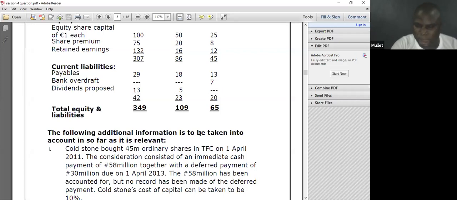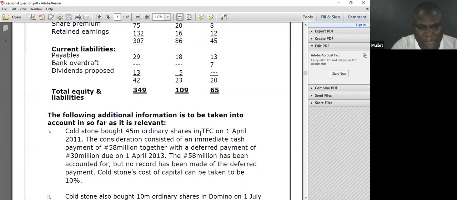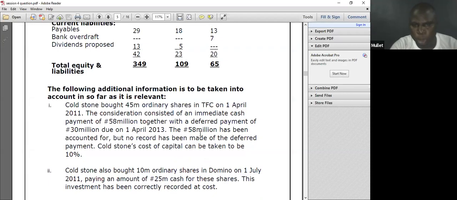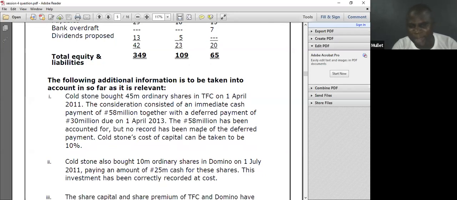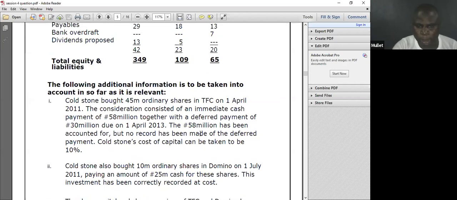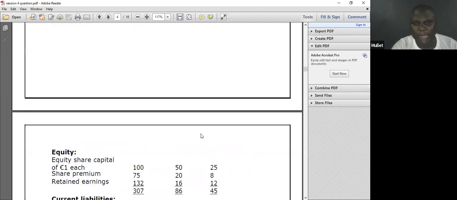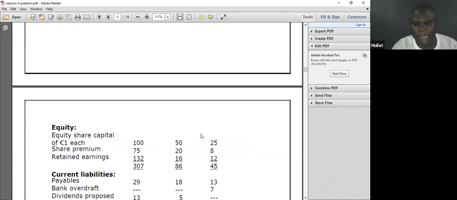I will still come back to it, but I want to know which investment is the other one, Domino. Then I say, oh, Custom also bought 10 million shares in Domino on 1st July 2011. What is the total number of shares in Domino before you bought 10? I will quickly test that. Let me go to the equity shares.